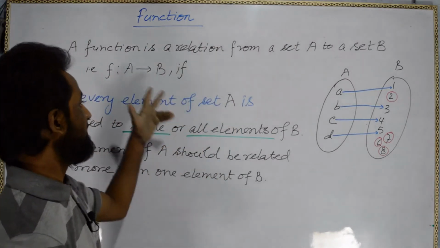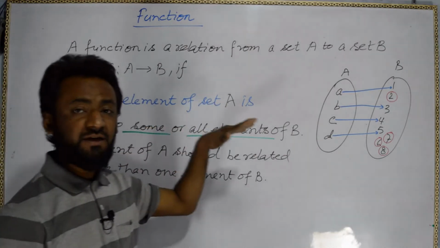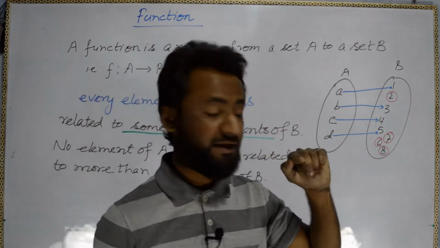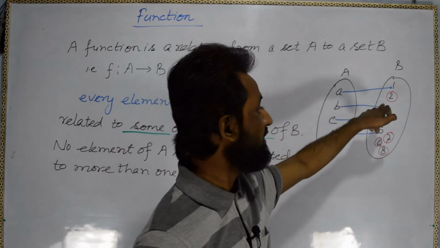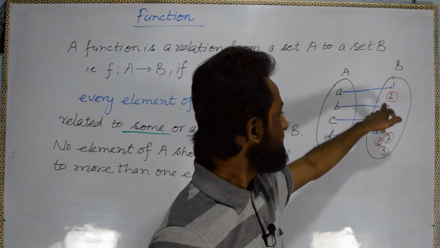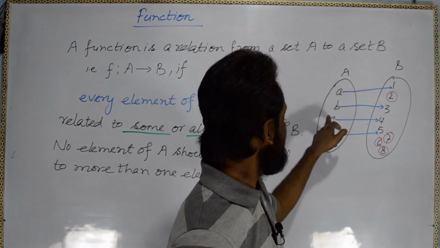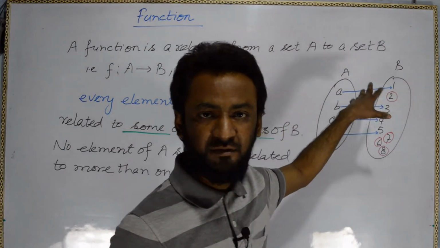That is, we will denote it like this: F maps A to B if every element of a set A is related to some or all elements of B. See here, every element of A is related to some. Here I have given the example of some elements.